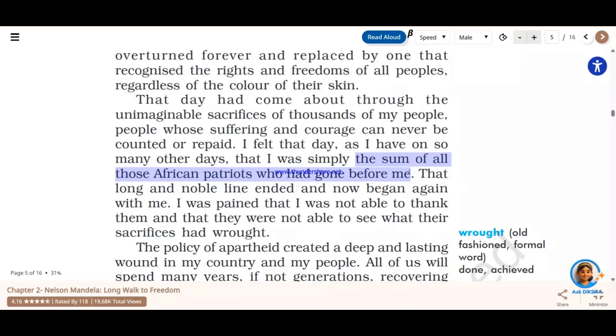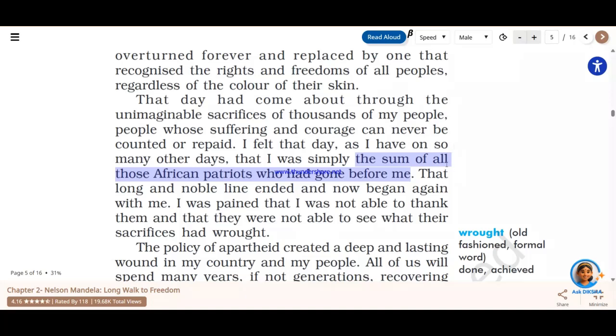If we do not sacrifice, if we get into our comfort zone of relaxed living and try to take whatever is being given to us, we will be suffering and we will be living like slaves. We will never be able to do things as per our wish, as per our dignity. So therefore Nelson Mandela says that whatever he is today is because of those people who actually fought for the freedom of the country.